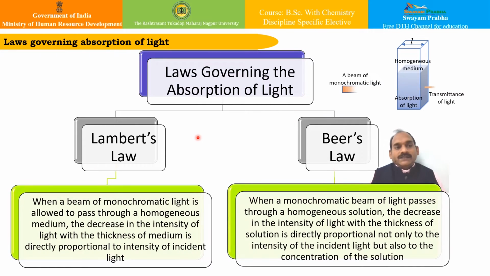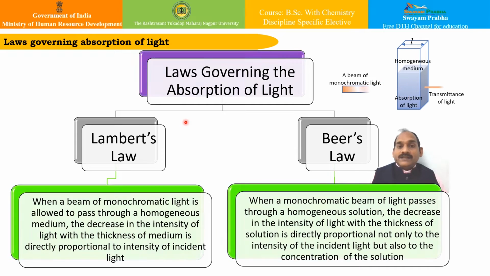So now let us see what are the laws governing the absorption of light, that is, what happens when light is absorbed by the molecule. There are particularly two laws. When a monochromatic light, or light consisting of a single wavelength, is passed through a medium, some light is absorbed by the medium, while a part of the incident light is reflected and the remaining part is transmitted.